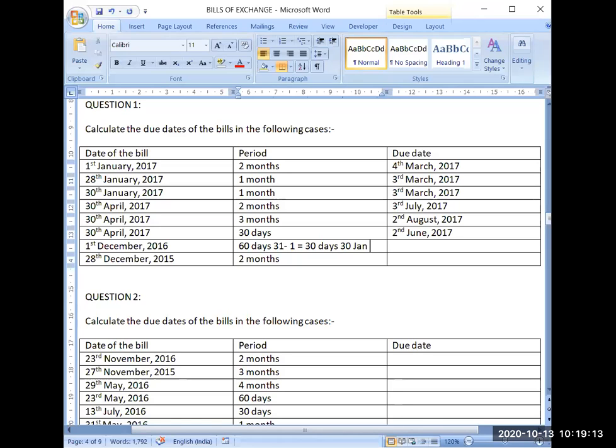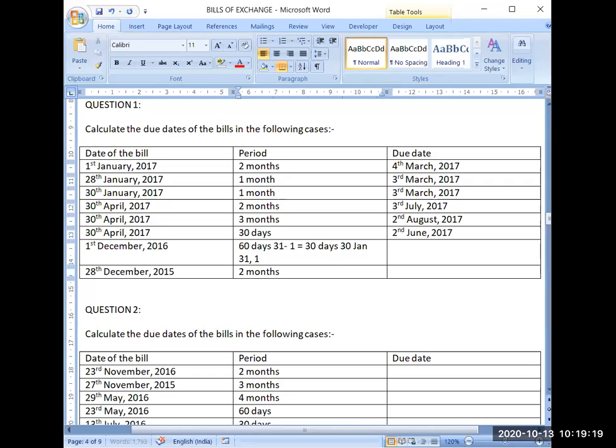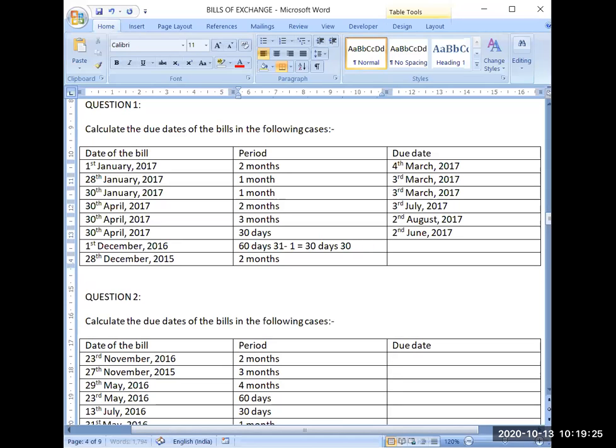Now I will be counting 3 days of grace. So 31st January will be the first day of grace, then 1st Feb, and then 2nd Feb. So 2nd Feb 2017 will be the due date of this bill.